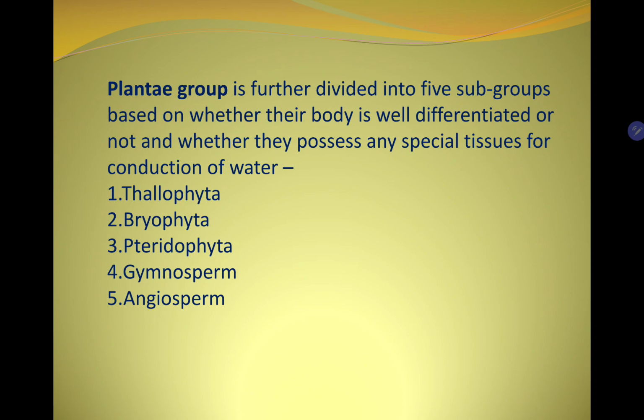Plantae group is further divided into 5 subgroups based on whether their body is well differentiated or not and whether they possess any special tissues for conduction of water. तो Plantae group को 5 groups में classify करा है. Thallophyta, Bryophyta, Pteridophyta, Gymnosperm and Angiosperm. और ये Plantae group को किस basis पे classify करा है कि उनकी body well differentiated है या नहीं और उनमें कोई special tissues present है या नहीं for conduction of water.